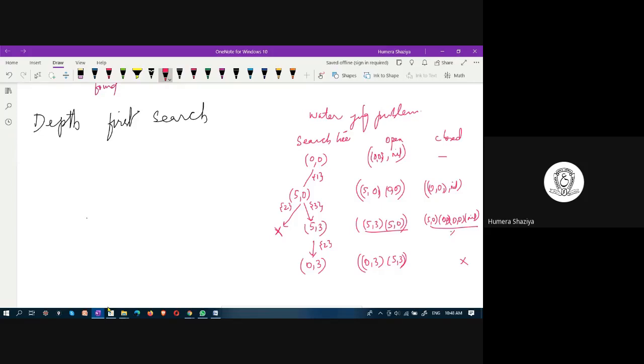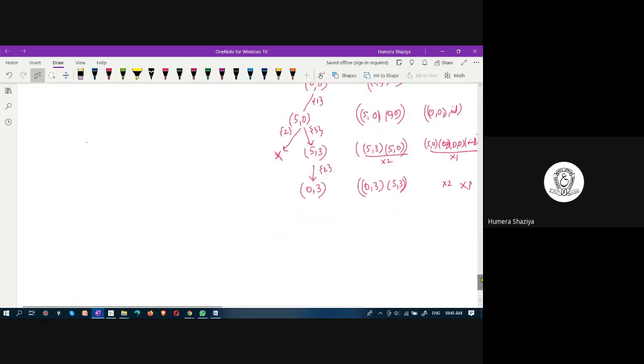This is x1, this is x2. Here x1 and x2. Then in the later stage, this would be x3, and x3 would be added to the closed list. Whichever node has been explored is maintained in the form of a record, because you want to trace.